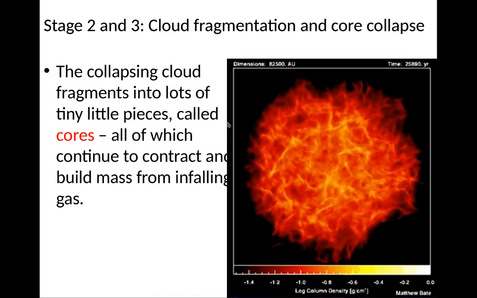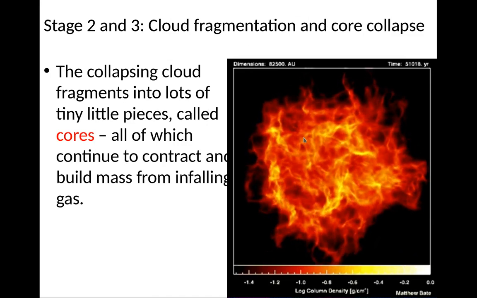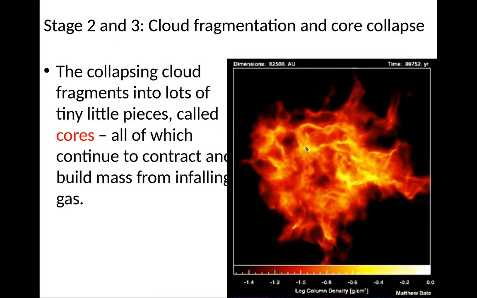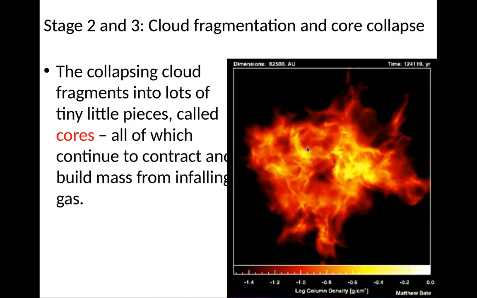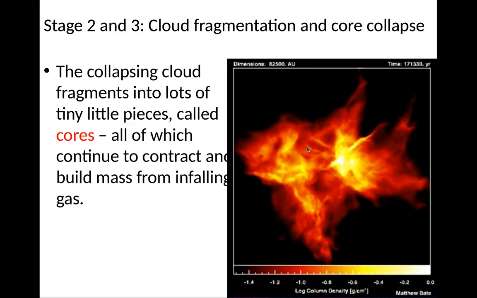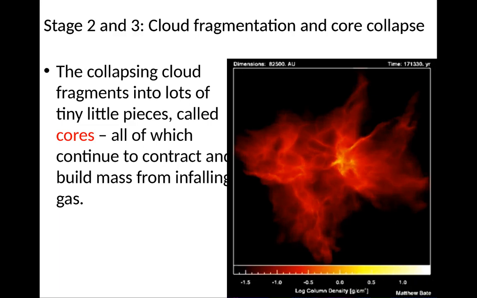And then the cloud, as it basically collapses, it collapses into filaments, which are tiny little pieces, and these pieces fragment into tinier, even tinier cores, which are very dense objects, which basically eat up some of the gas. So I'm going to zoom in here in a second.